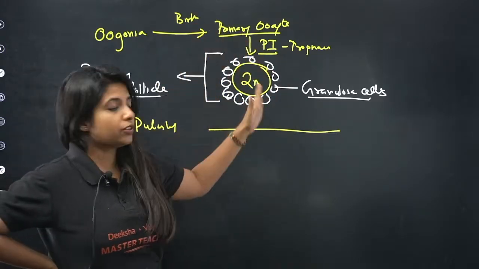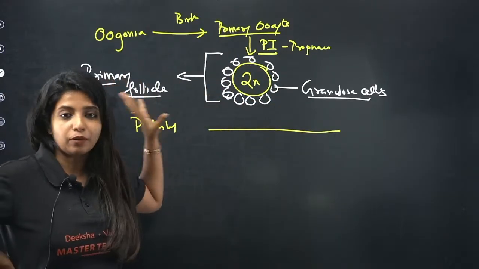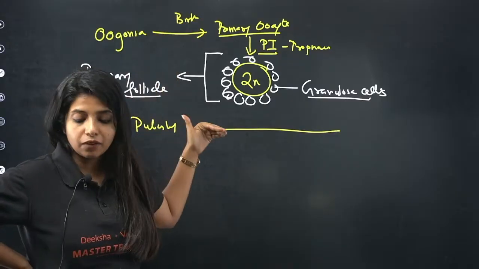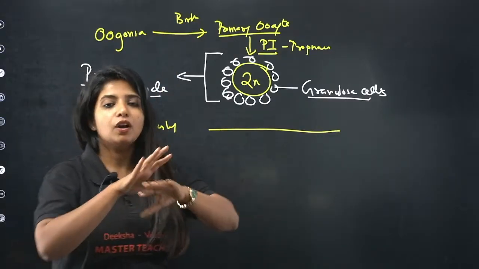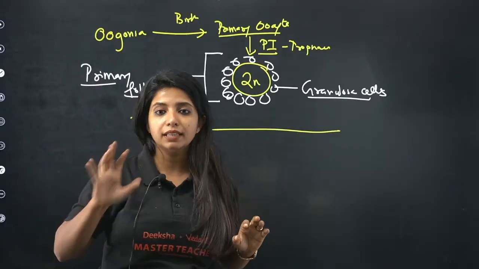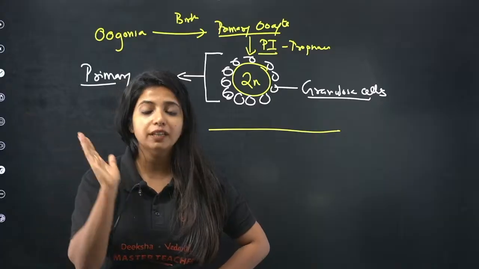And this particular structure, that is granulosa cells plus the primary oocyte, you call this as what? The primary follicle. So many primary follicles are there from birth until the time we hit puberty, but during that time, lots of them get degenerated also. You almost have 60 to 80,000 primary follicles in each of your ovaries. Done. Now we have hit puberty.